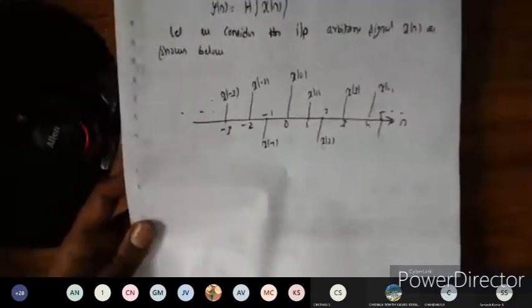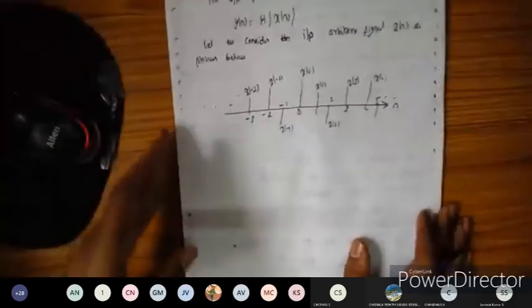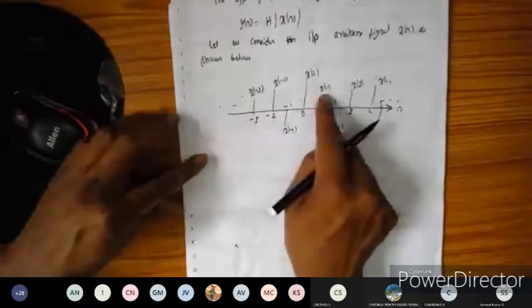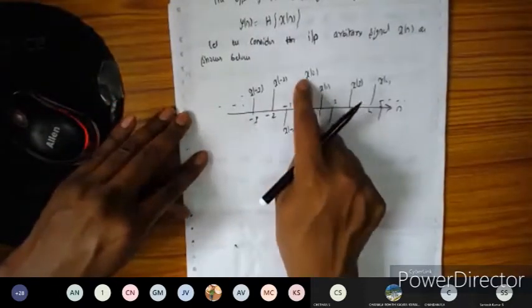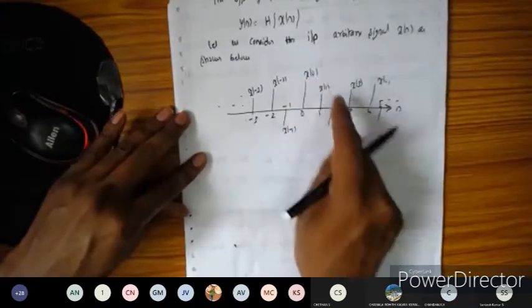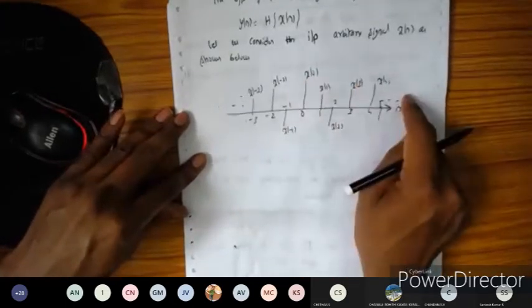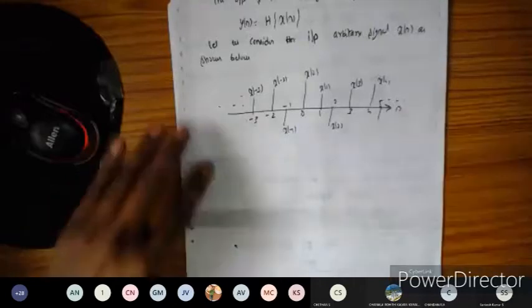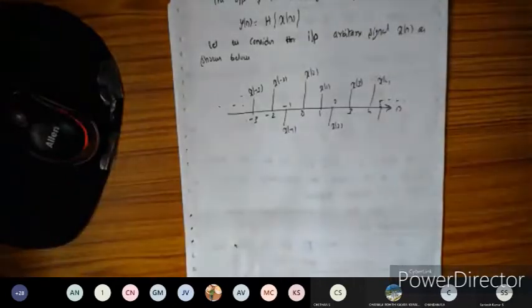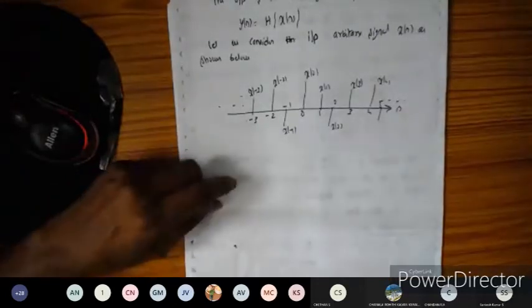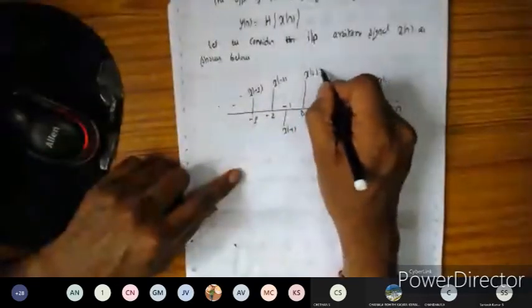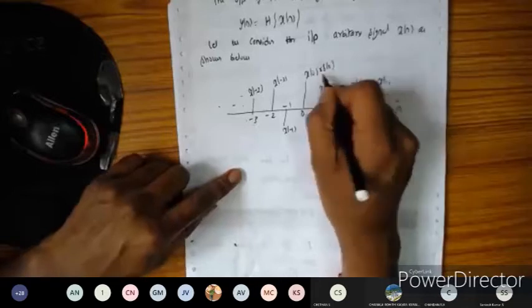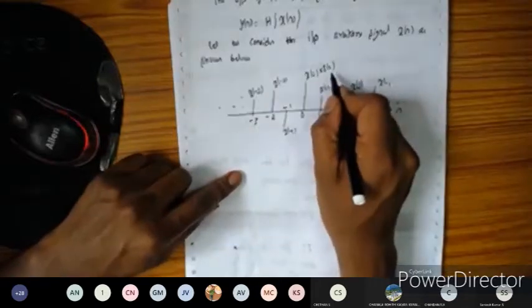Okay, fine. So now I'm going to express this input signal as a summation. At n is equal to 0, n is equal to 1, n is equal to 2 and 3 here. So how I'm going to express it as a summation: at n is equal to 0, x of 0 I can multiply with delta of n.